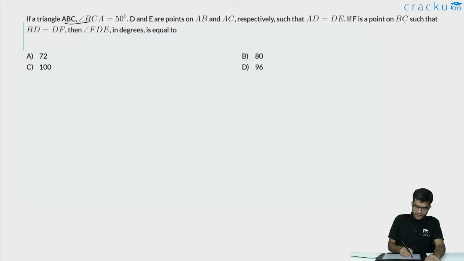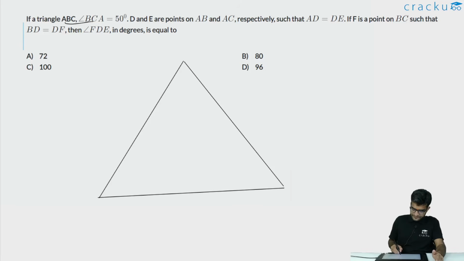In this question, we are told that there is a triangle ABC in which one of the angles, BCA, is given to be equal to 50 degrees. So let us draw the triangle. Let us assume that this is how the triangle looks. This is A, this is B, and this is C. We are told that angle C is 50 degrees.